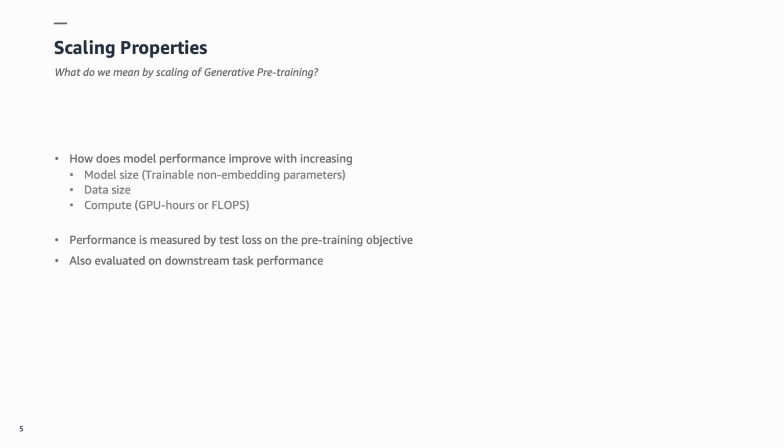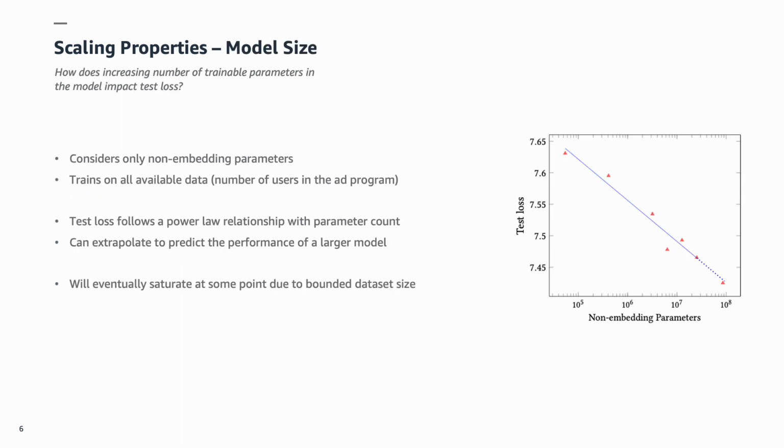Given the pre-training setup, we are keen to understand its scaling properties. That is, investigating how the model performance improves with increase in three broad parameters, namely model size, data size, and compute. As we scale each of these parameters, we measure performance in terms of test loss on the pre-training objective. In addition, we evaluate how this improvement in test loss on the pre-training objective translates to performance on two downstream tasks. Let's begin with the effect of model size on test loss.